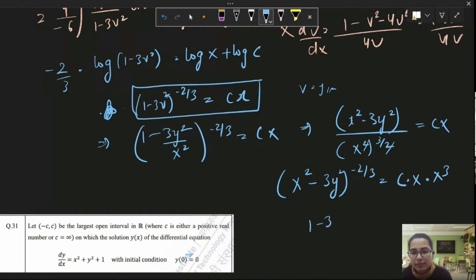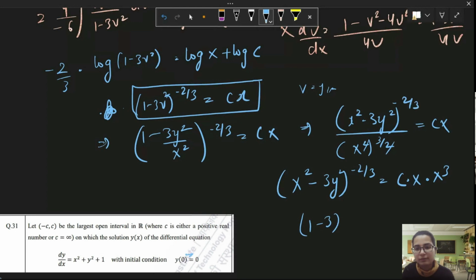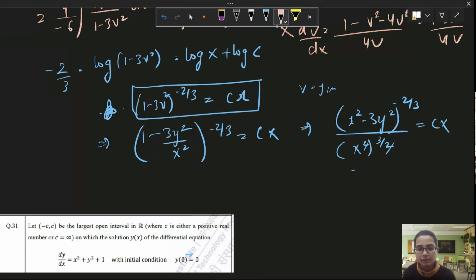Yes, so it will be 1 minus 3 raised to power, cubing both sides. I think I've made some mistake somewhere. Yeah, cubing both sides. In above x square minus 3y square, there should also be the power minus 2 by 3. But there is one more mistake, I guess. We could have written this as x square minus 3y square to the minus 2 by 3.